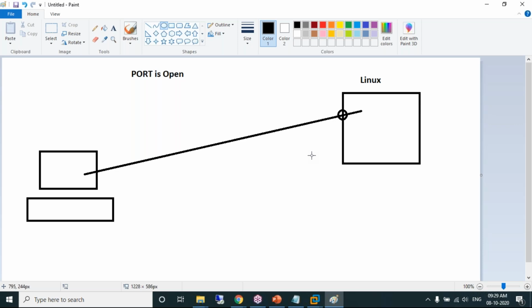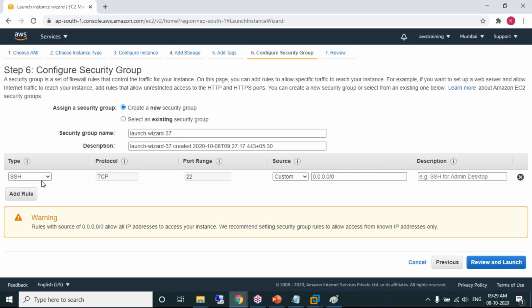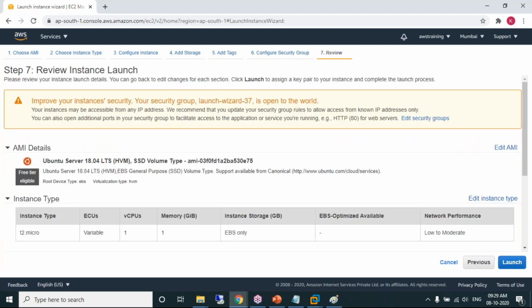So when you're creating a Linux machine, you need to open the ports. So it's suggesting that for a Linux machine, the SSH port will be the point of communication. So it's suggesting that this port needs to be open. So fine, don't worry about this. This is just to understand what you mean by security group. Security group is all about dealing with ports. Step 7 is just reviewing the details.